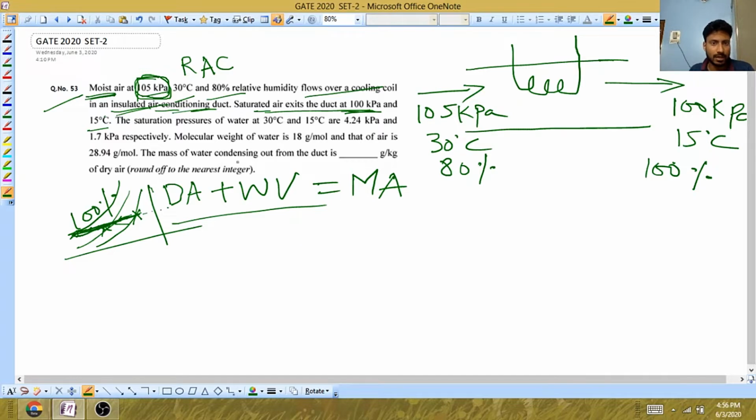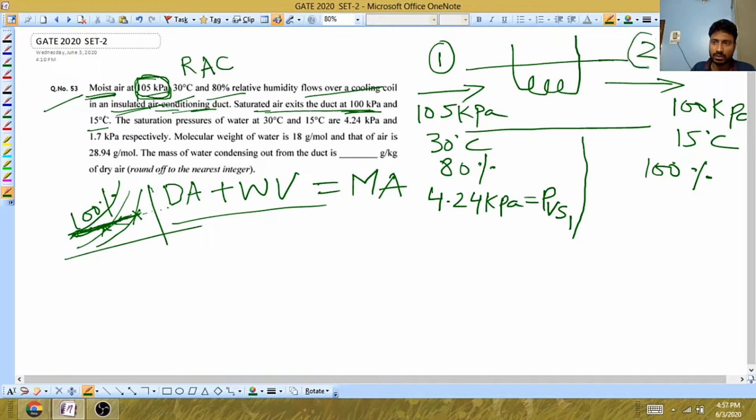Okay, and they have given the saturation pressure of water, 4.24 kilopascal at 30 degrees Celsius. This is basically PVS, because it is at the inlet. You can take this as 1. This is the outlet. You can take this as 2. And similarly, they have given the PV saturation pressure at 15 degrees Celsius, that is 1.7 kilopascals. Okay, so now let us solve the problem.